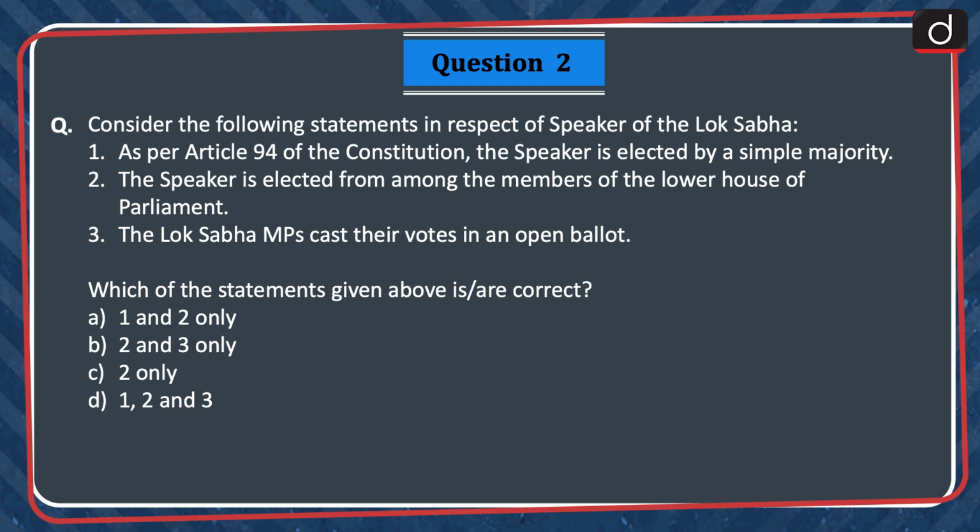Next question, consider the following statements in respect of the Speaker of the Lok Sabha. 1. As per Article 94 of the Constitution, the Speaker is elected by a simple majority. 2. The Speaker is elected from among the members of the lower house of Parliament. 3. The Lok Sabha MPs cast their votes in an open ballot. Which of the statements given above is or are correct? 1 and 2 only, 2 and 3 only, 2 only, or 1, 2 and 3. The correct answer is option C, 2 only.